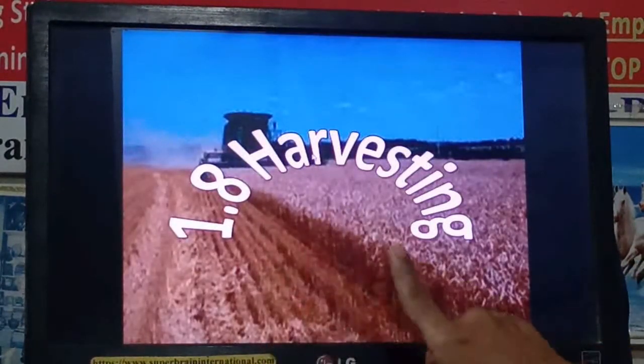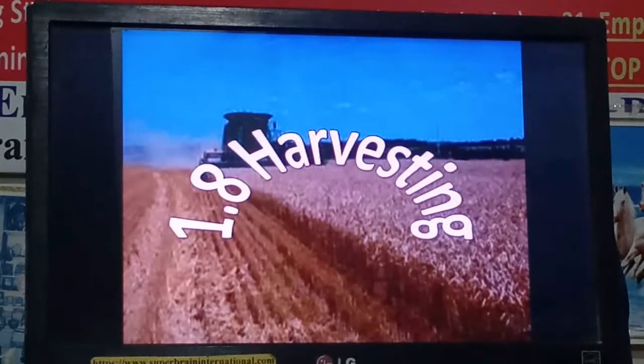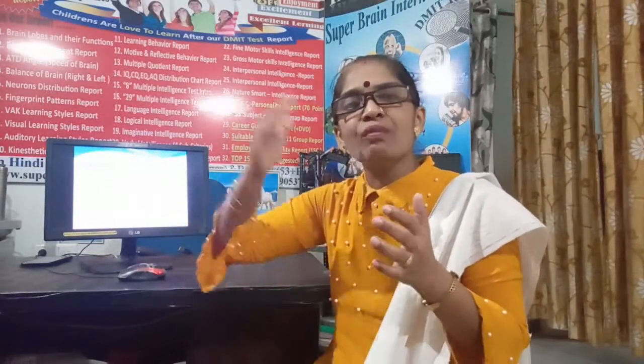Next point is harvesting. Now what is meant by harvesting? Harvesting is nothing but cutting of a crop. Whenever the crop is matured, your yield has come. The full year the farmer has done a lot of things to grow this crop and get the yield. Now the yield is ready, right? Crop is matured. Now it's time to harvest and get the yield.